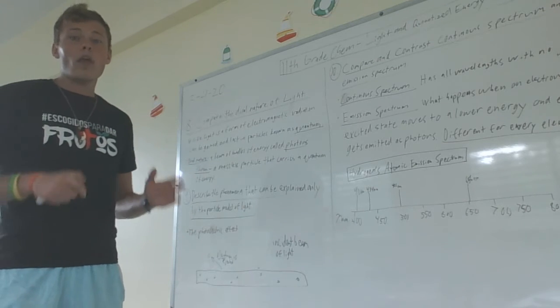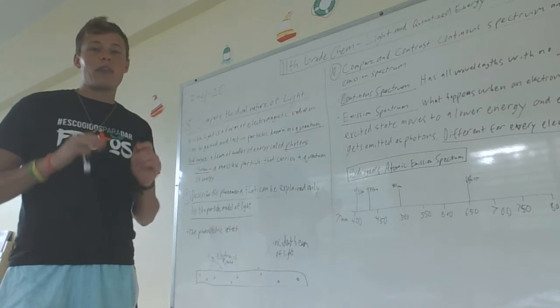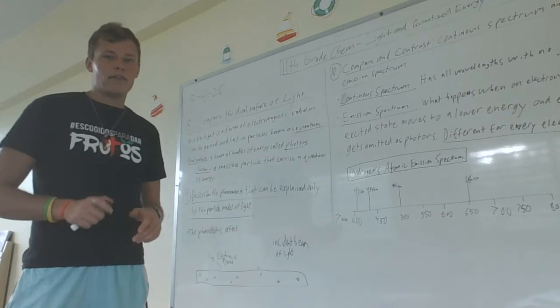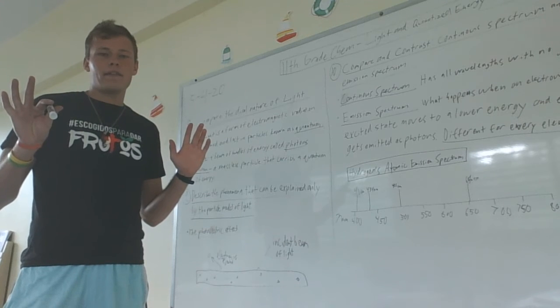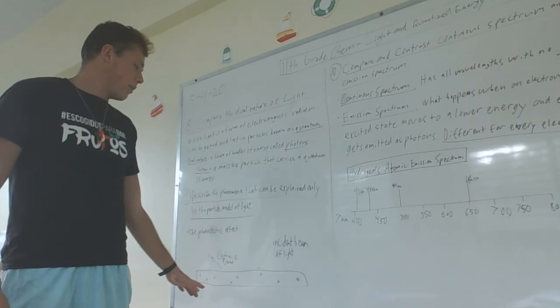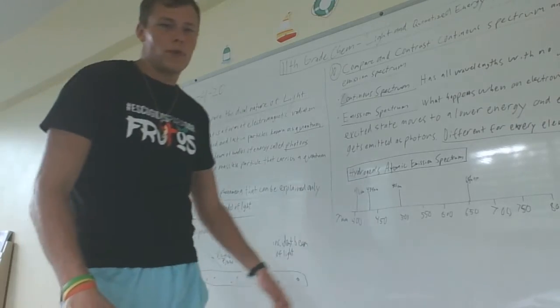Okay? So the photoelectric effect cannot be explained by the wave nature of light, the wave theory of light. Remember, no matter how long you shine light on this piece of metal, if it's not above a certain frequency, electrons will never get ejected. Okay?